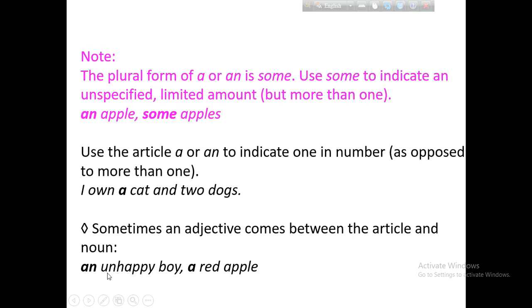Unhappy begins with a vowel sound, so we use an. A red apple. Here, red begins with a consonant, so we use a before red apple.